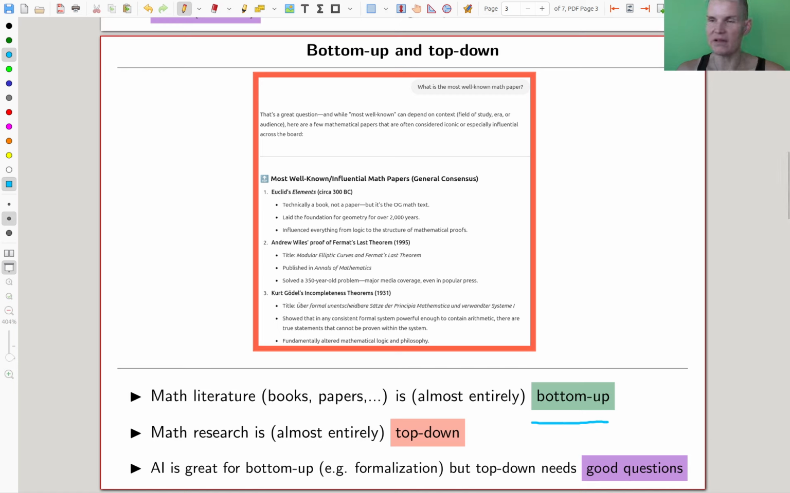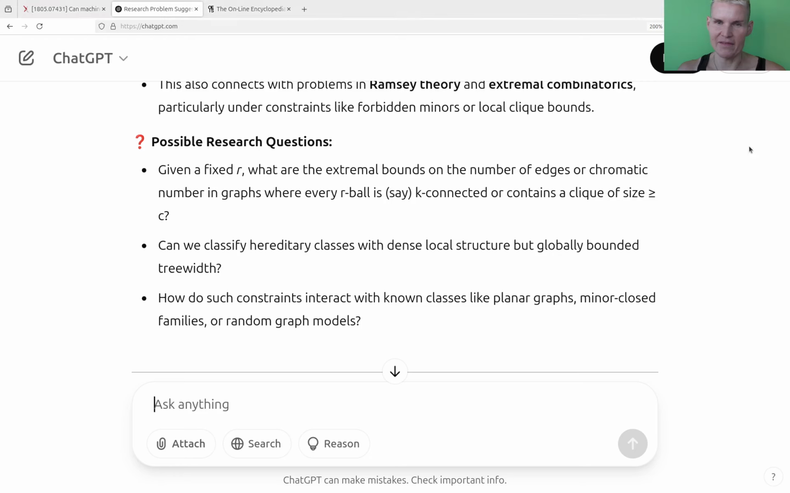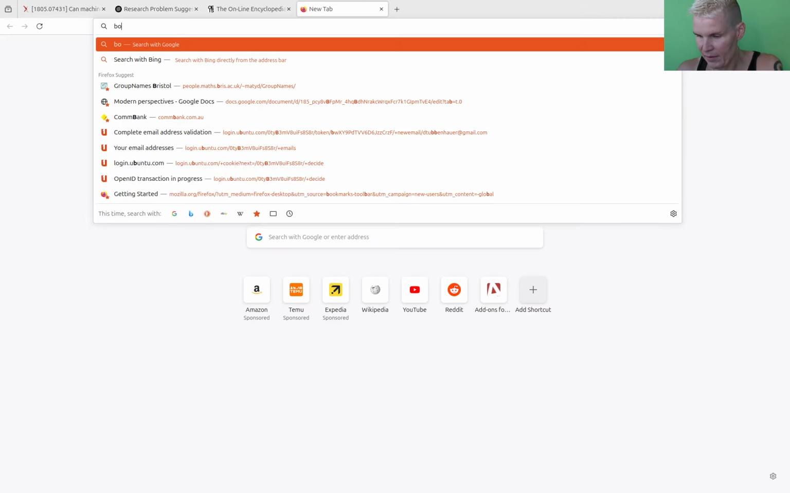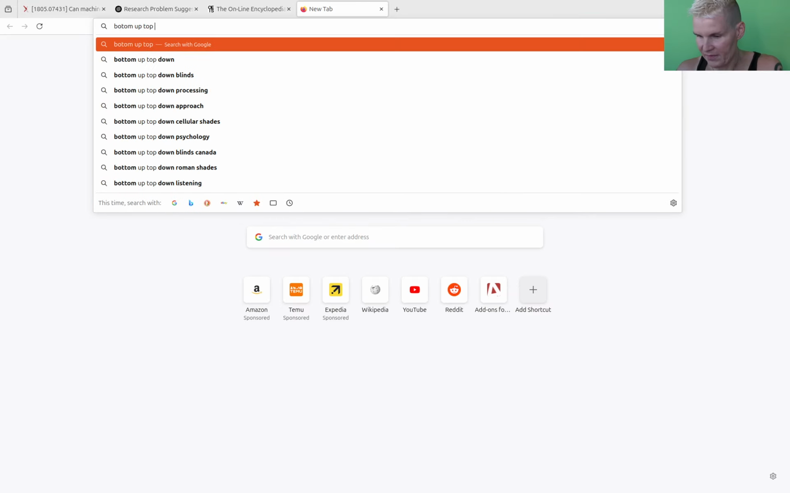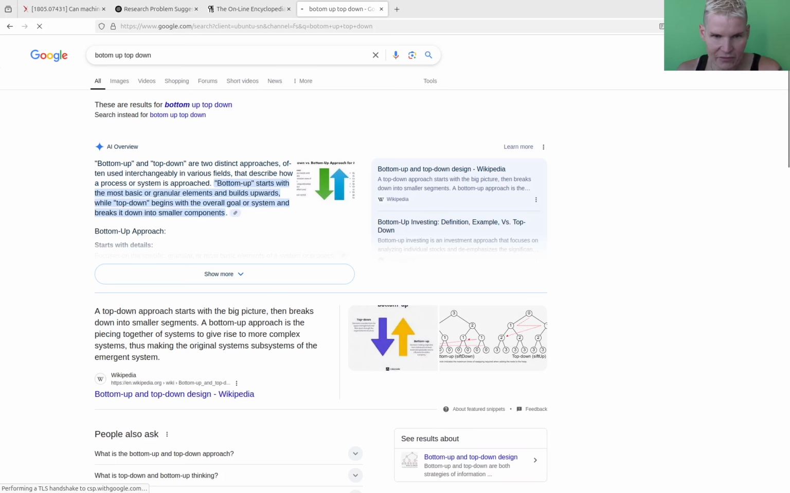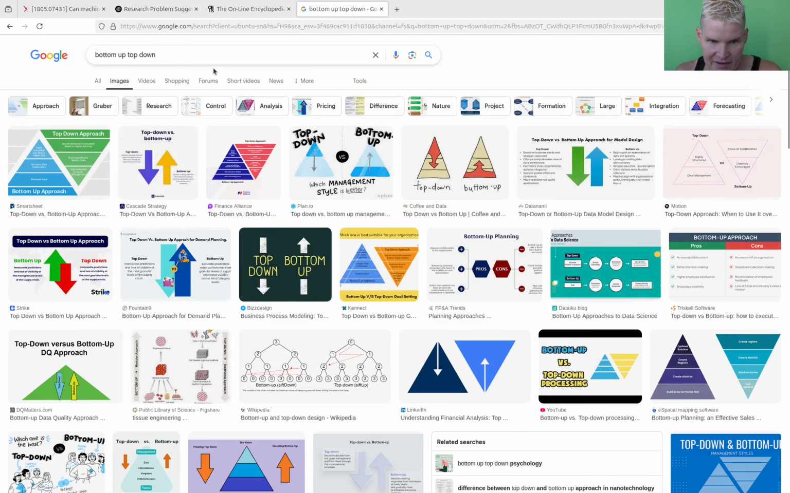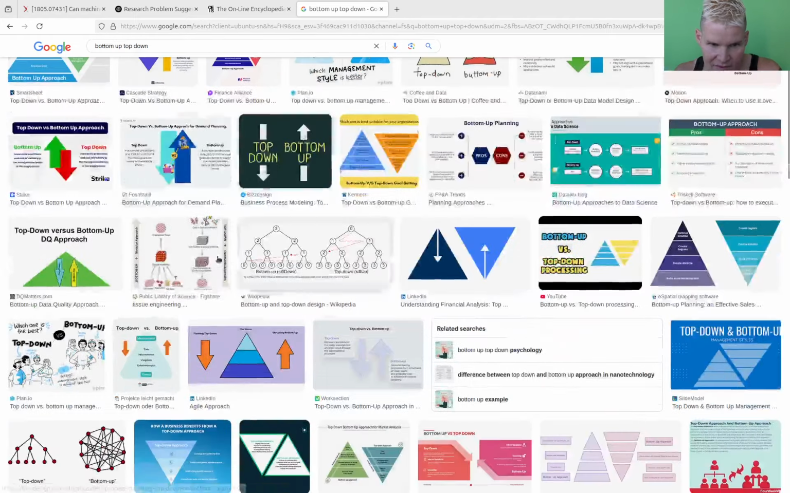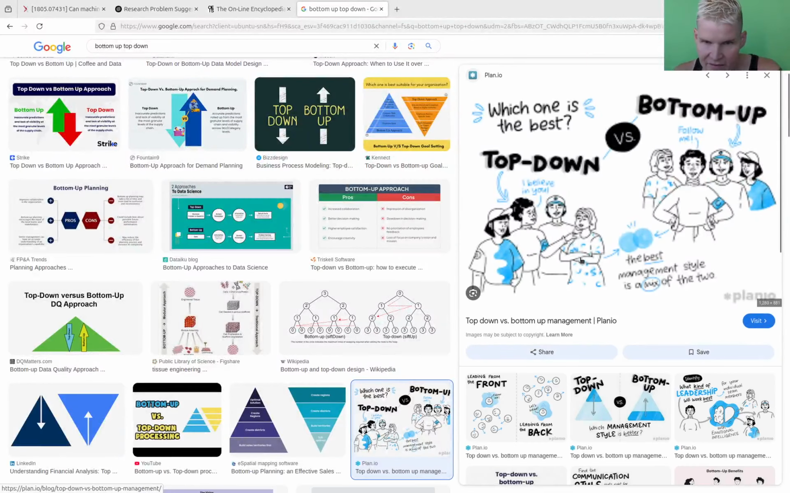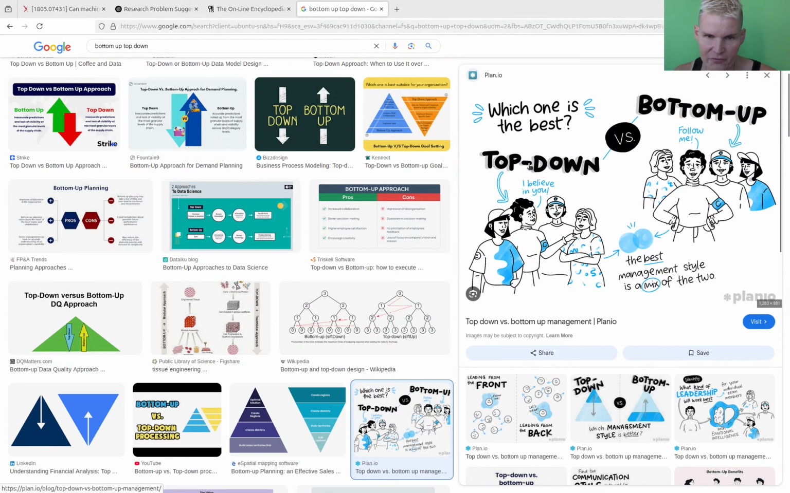Yeah? So bottom up literally just means, let's see actually what it is. Bottom up, top down. I guess these are the two differences. Bottom up, top down. Something like that. So what is the best one? Bottom up. So top down. Ooh, let's open that. I like that.